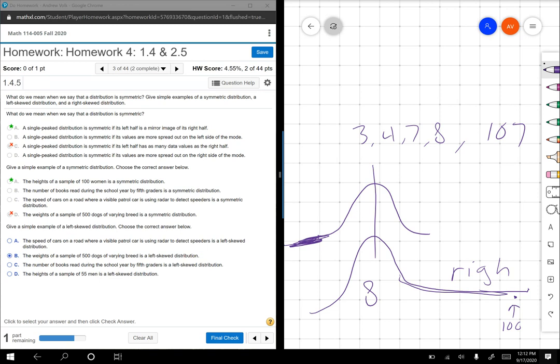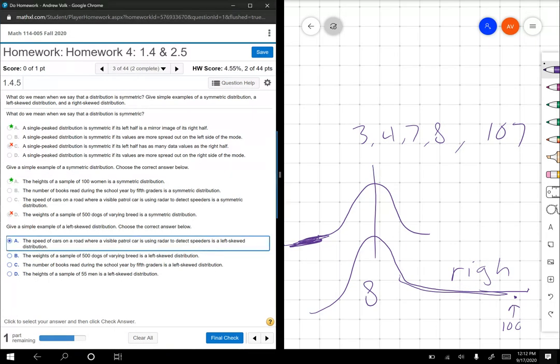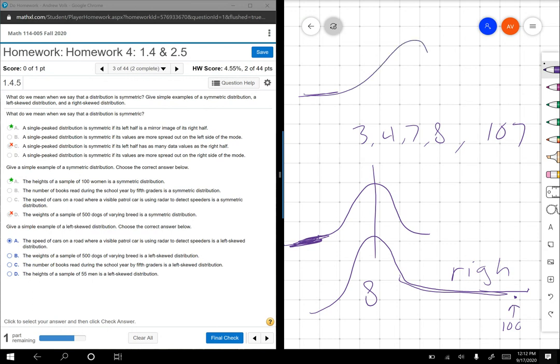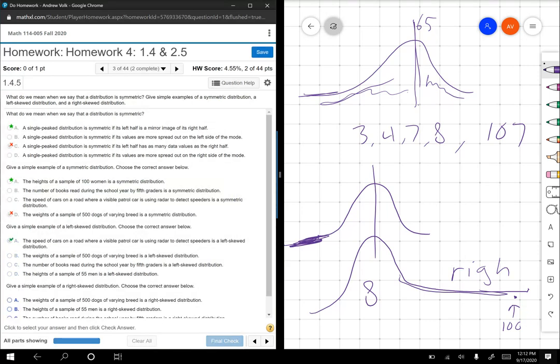I'm going to say that it's A. My thinking there is left skewed. Remember, we have a longer tail on the left side. So if everybody's going about, let's say the speed limit is 65, and everybody's going 65, a lot of people are going to go 65 or under when they see that cop car. Not that many people are going to go above 65. Yay, I got one right.